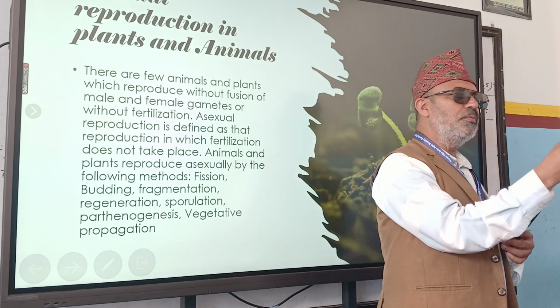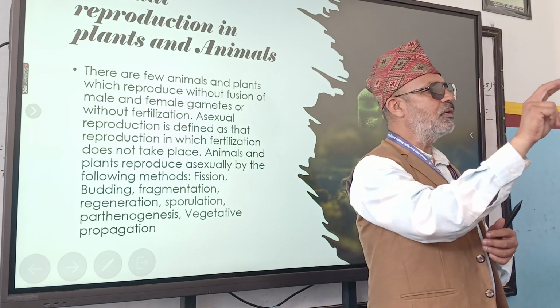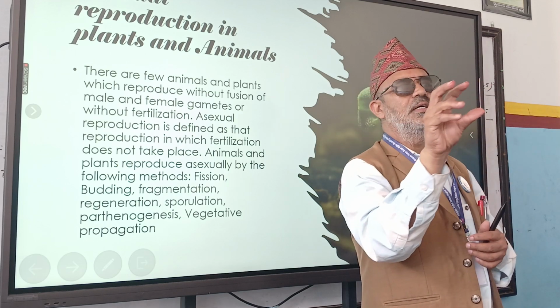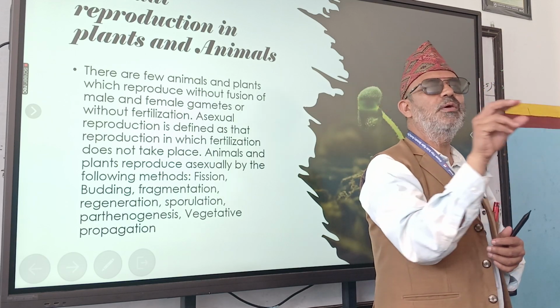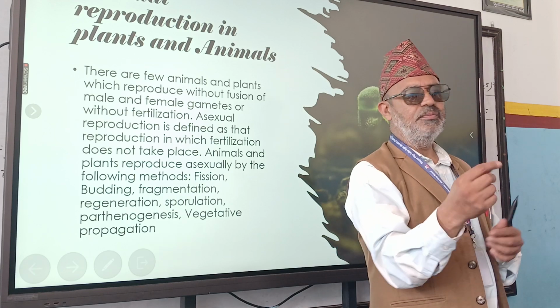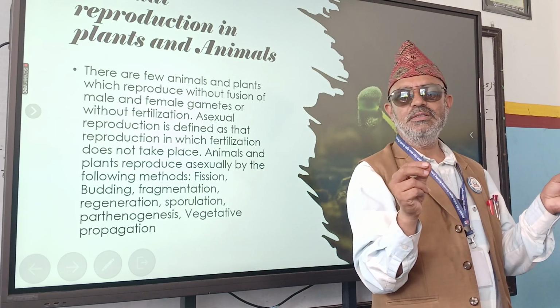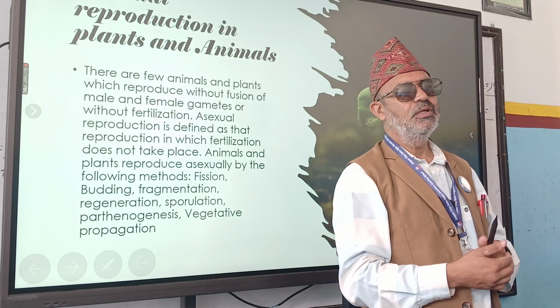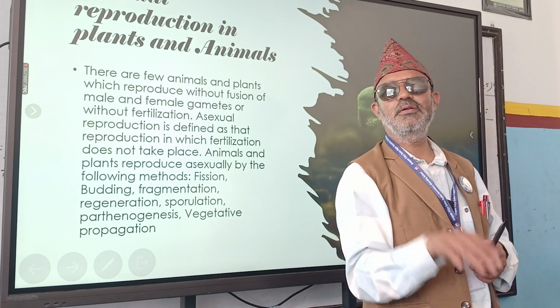Potato can be grown from one potato. That potato, that is stem. Whatever you eat, that is the stem of potato. Just keep it inside the soil. After some time, new plants arise and they give new potatoes inside the ground, not up.